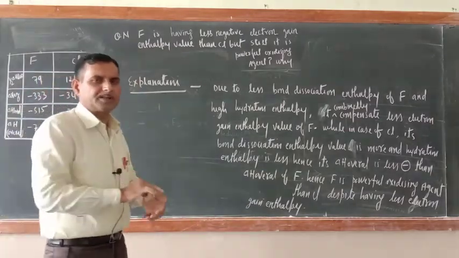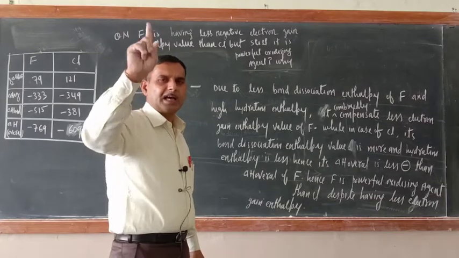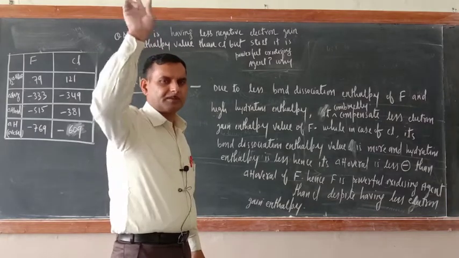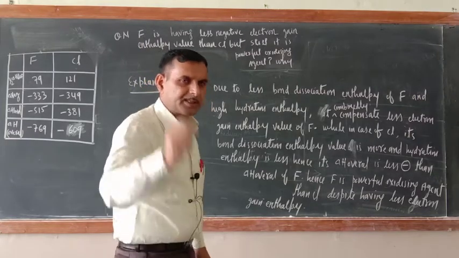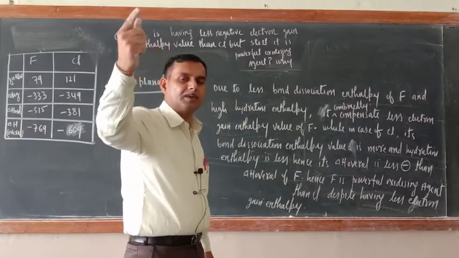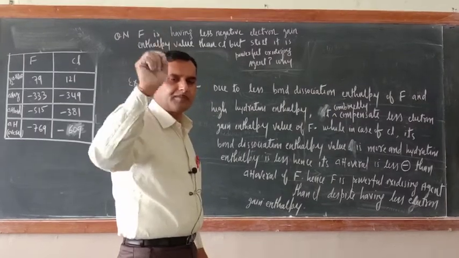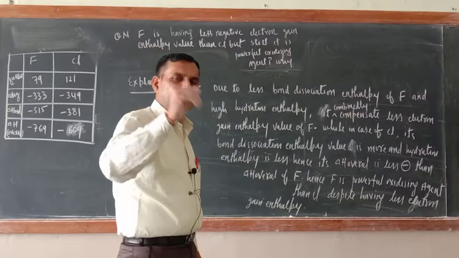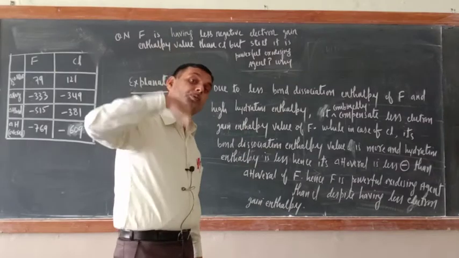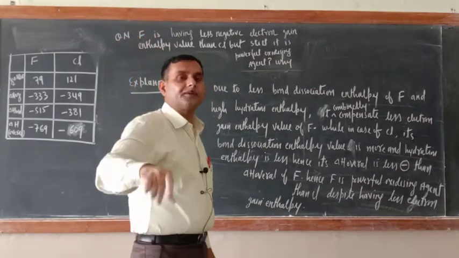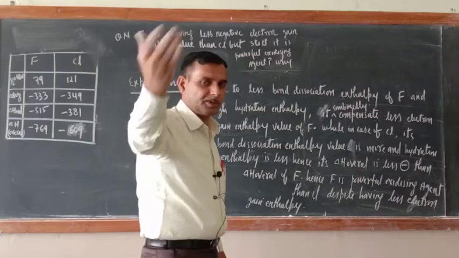Just you remember one thing. To be a powerful oxidizing agent, what should be there? Electron gain enthalpy and hydration enthalpy value should be more and dissociation enthalpy value should be less. Then only delta H overall will be negative, because electron gain enthalpy is negative, hydration enthalpy is negative, dissociation enthalpy is positive because it is energy required. So, for delta H overall to be negative, electron gain enthalpy and hydration enthalpy should be more.